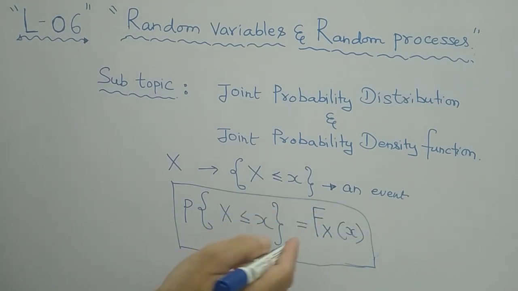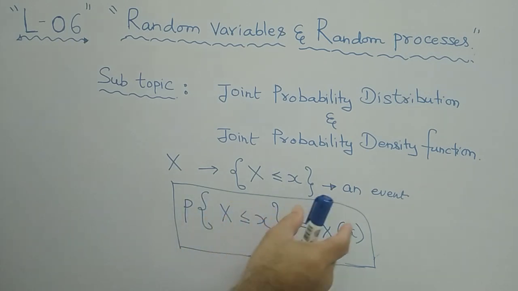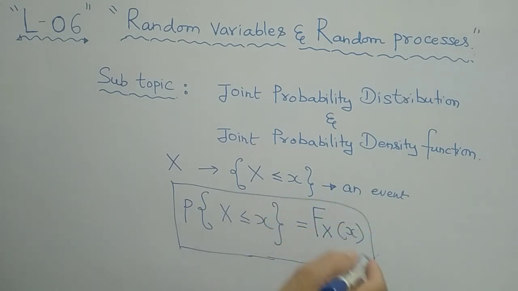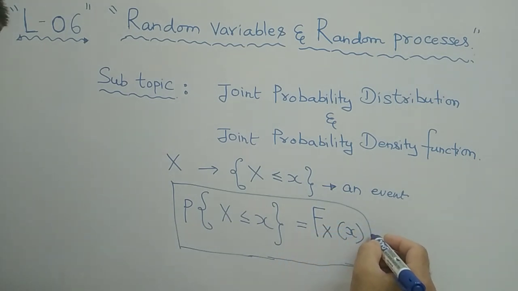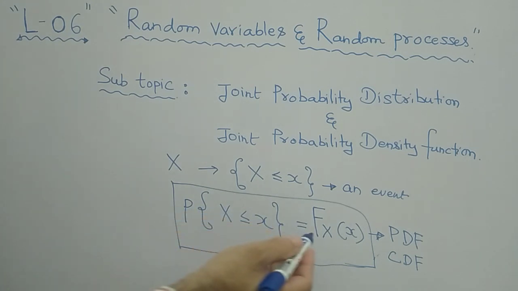What I mean to say is that the probability of any event is called the probability distribution function, and it is also called the cumulative distribution function. PDF here means probability distribution function, also called CDF, the cumulative distribution function, with respect to a single random variable, right?